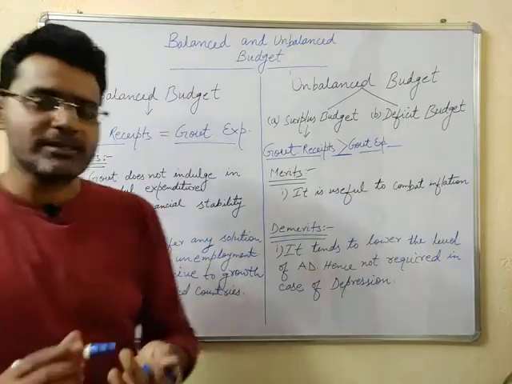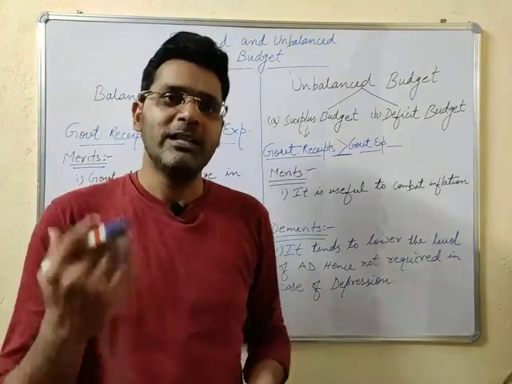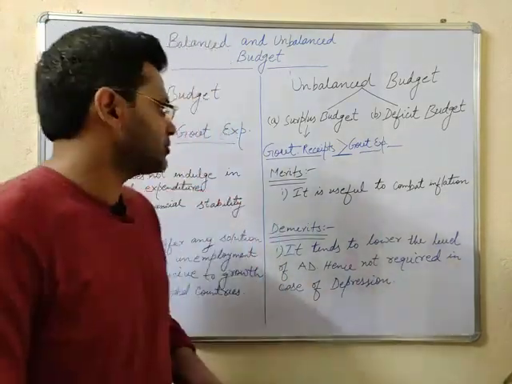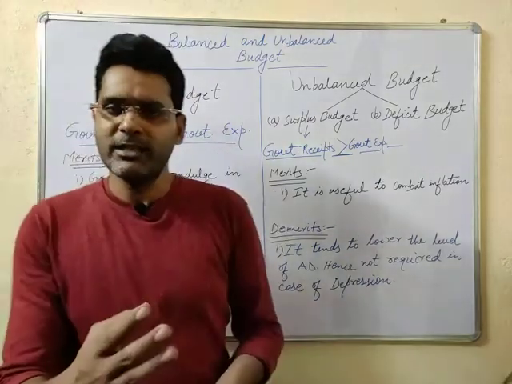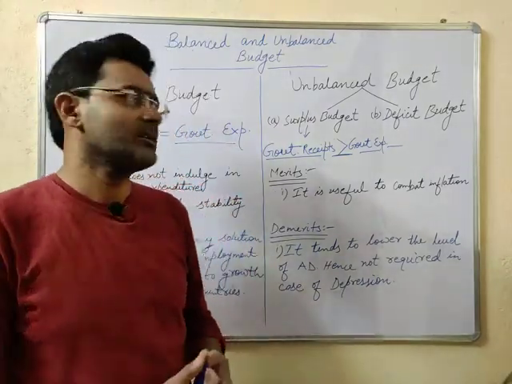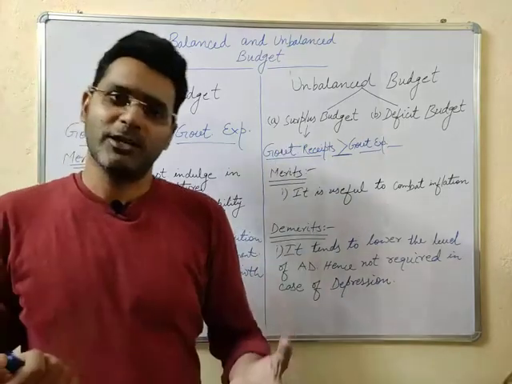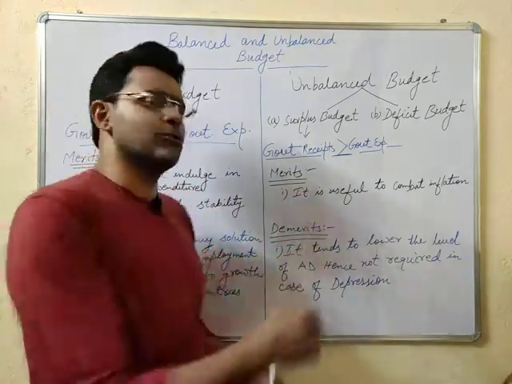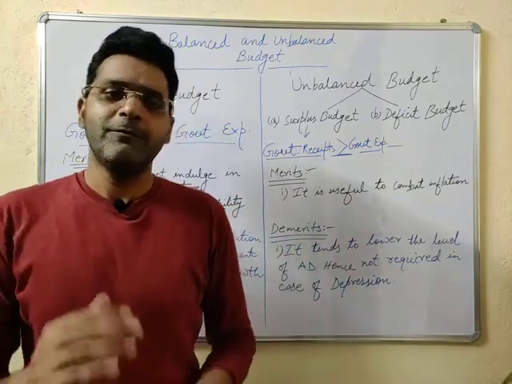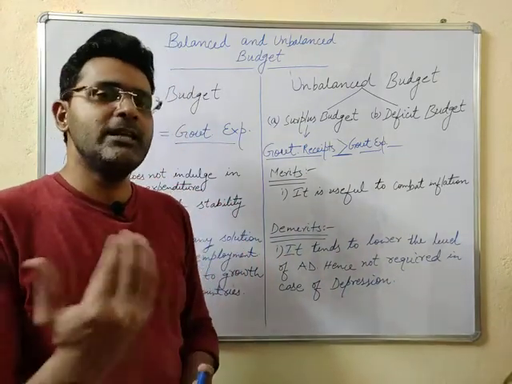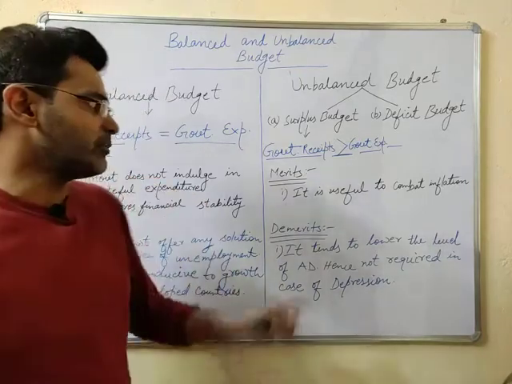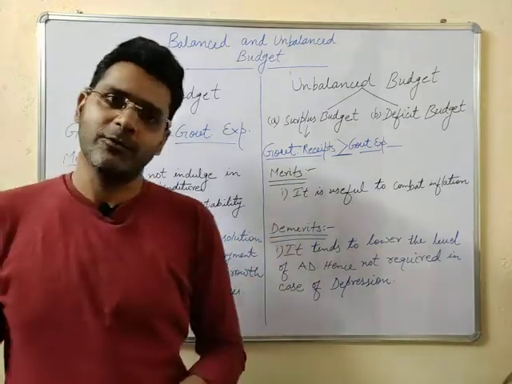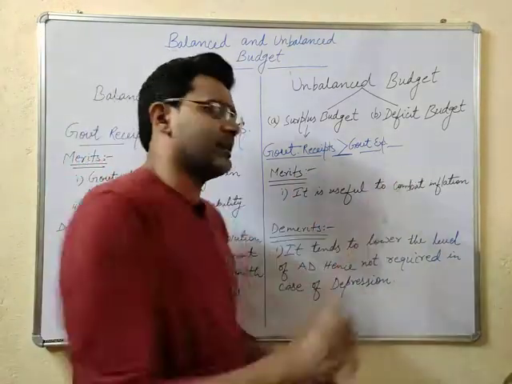Means here the receipts are more than the expenditure. So if receipts are more than the estimated expenditure, it means the budget is in surplus. Of course, it is good, it is useful to combat inflation. If inflation is there, AD is greater than AS, then to combat it is very useful. How will it combat inflation?